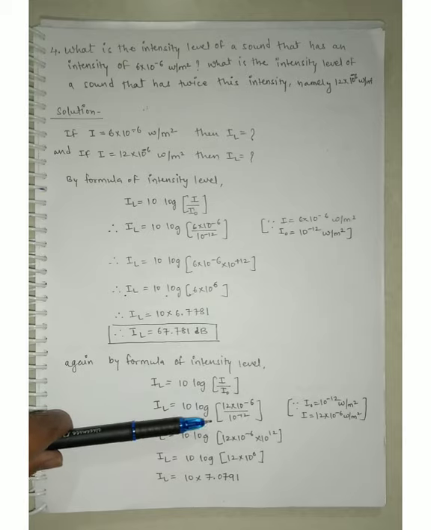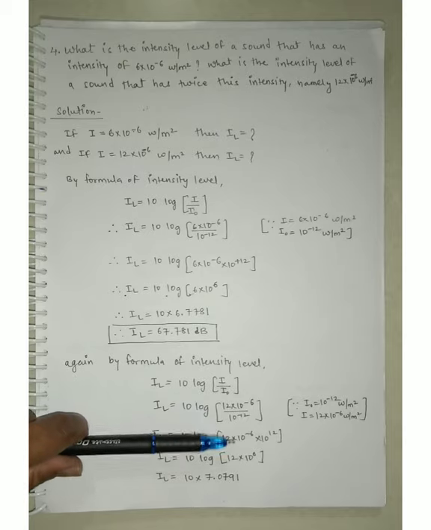67.78 decibel. So guys, after this we have another intensity, and for this intensity we have to find out the intensity level. So we are again using the formula of intensity level, that is IL is equal to 10 log (I divided by I naught). So intensity level is equal to 10 log, I is 12 into 10 raised to minus 6 watt per meter square, and I naught is 10 raised to minus 12.